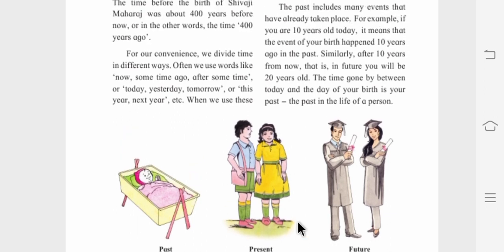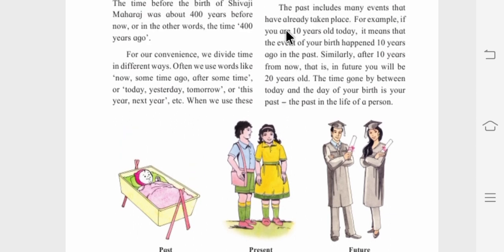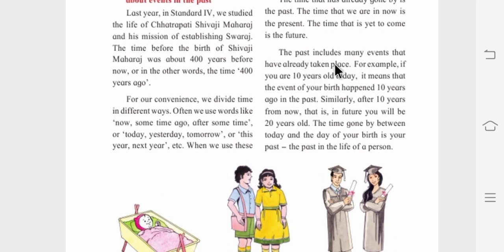Here is what we are going to learn. The past includes many events that have already taken place. Let's see an example first. If you are 10 years old, it means that the event of your birth happened 10 years ago, in the past.